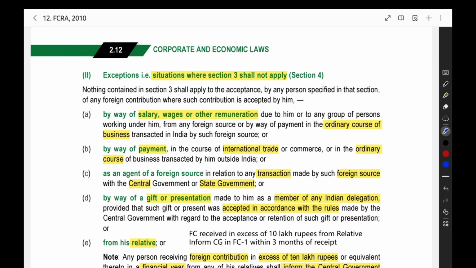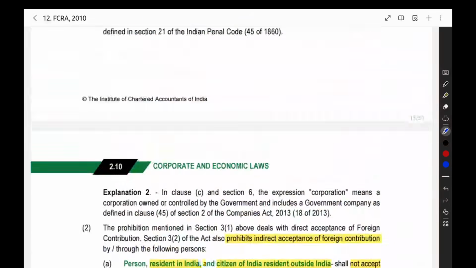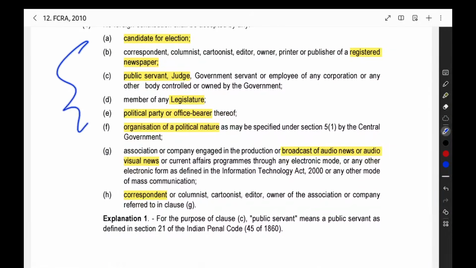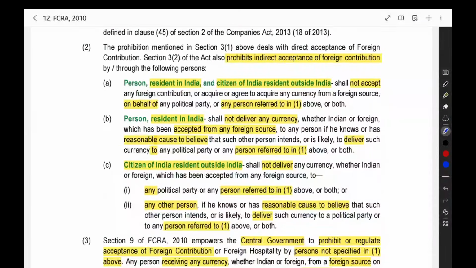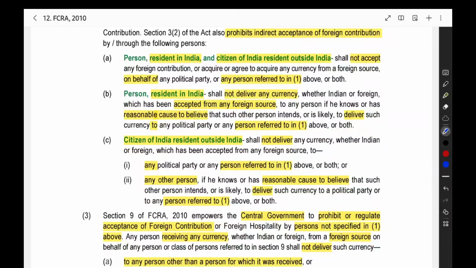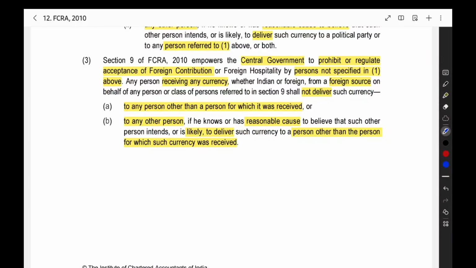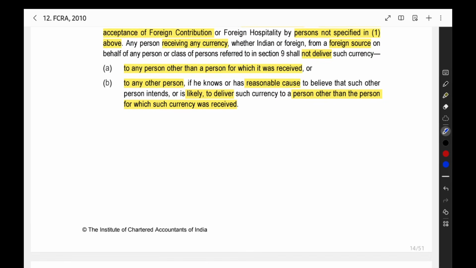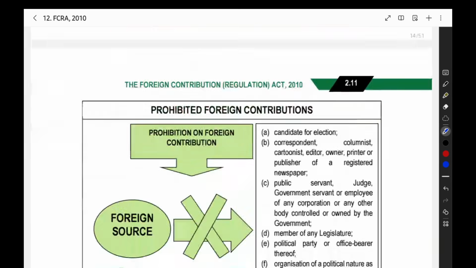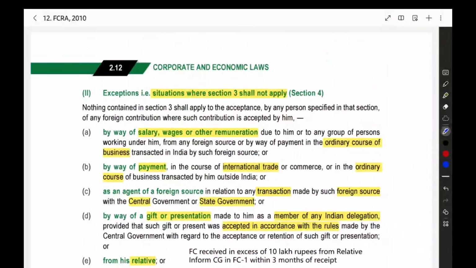Now we can see section number 4. Section number 4 will tell where section 3 will not apply. What is section 3 saying? You should not deliver to the prohibited persons. You should not deliver to any other person who will deliver it to the prohibited person. That also you should not do. You should deliver it only to the persons who are designated, only for the persons for whom you received it. So that is what is being said under section number 3.